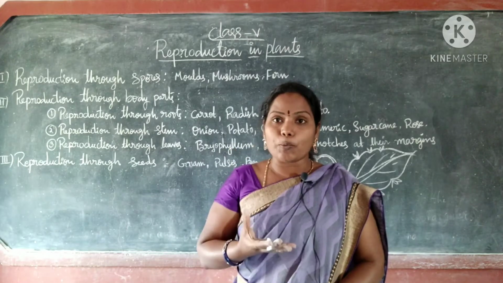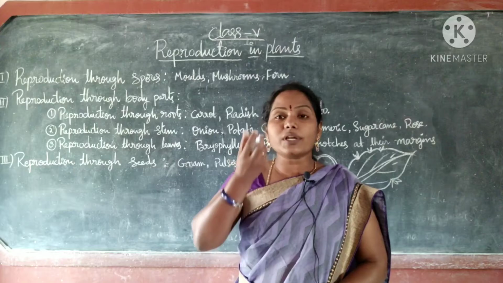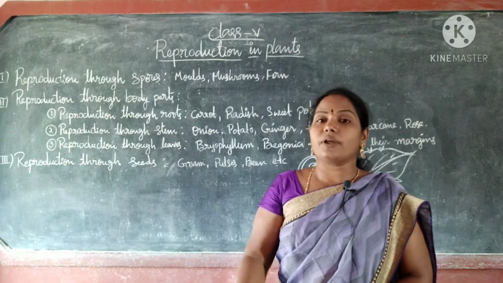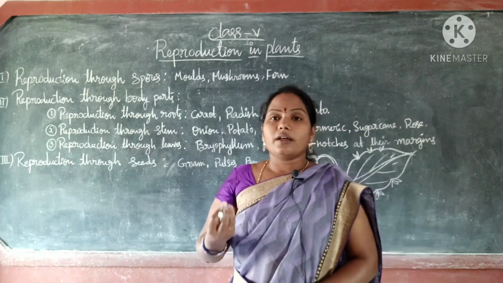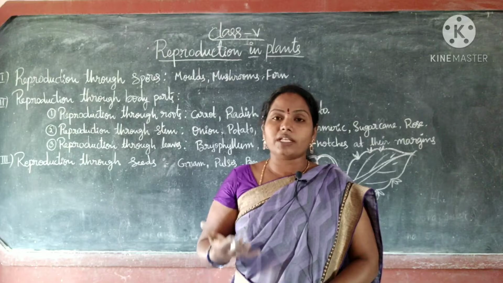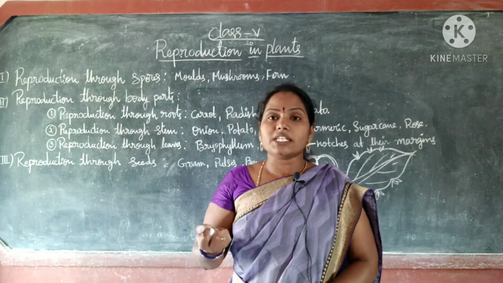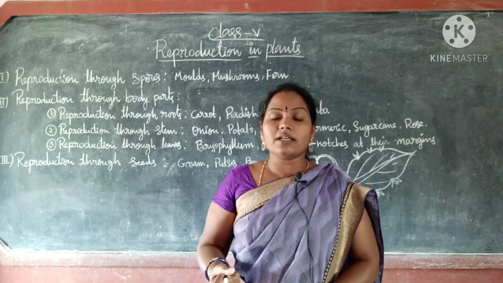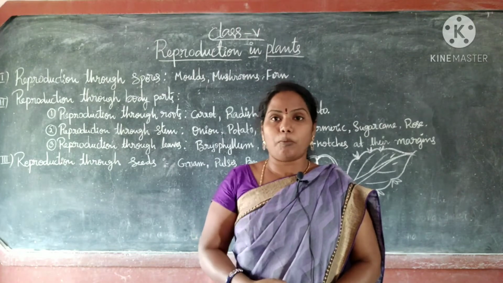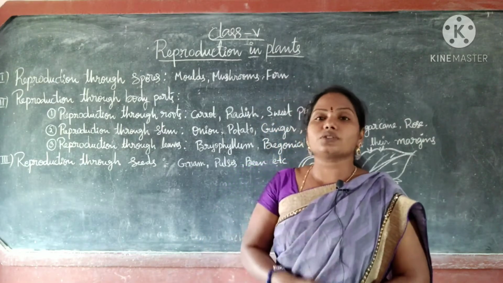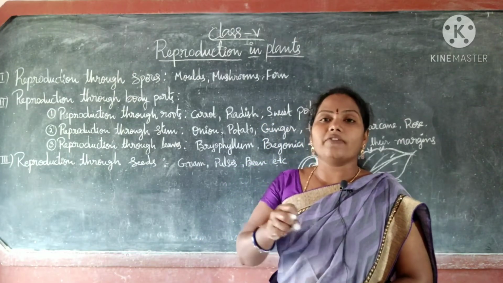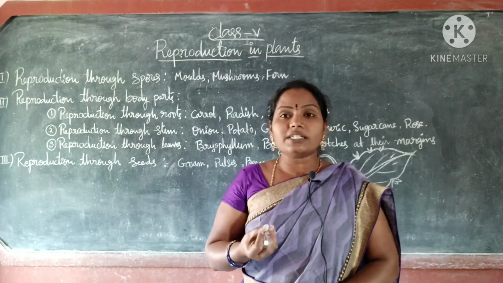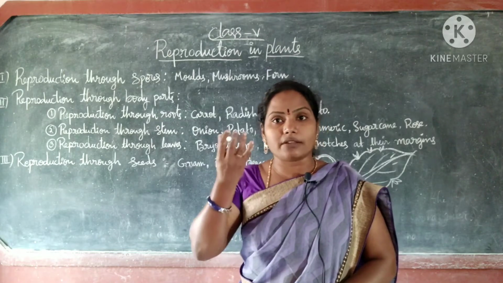That may grow as fruit, and fruit contains seeds. When the fruit falls down from the tree and dries, if the seeds get sufficient water and moisture, then they germinate as a new plant. Otherwise, we also sow some seeds in the soil and provide water. At that time, the seeds germinate and grow.